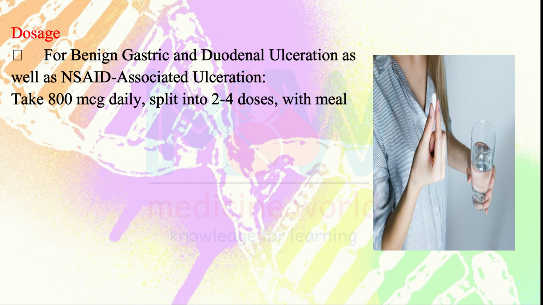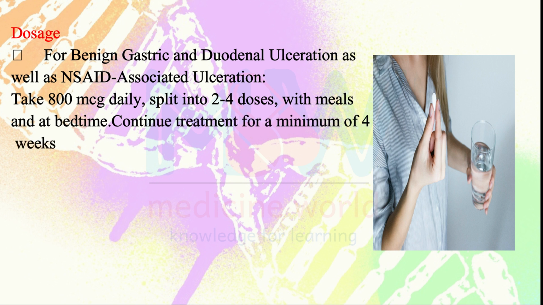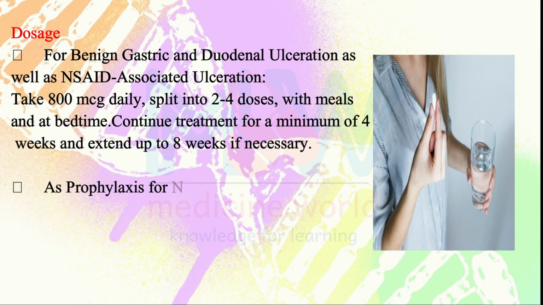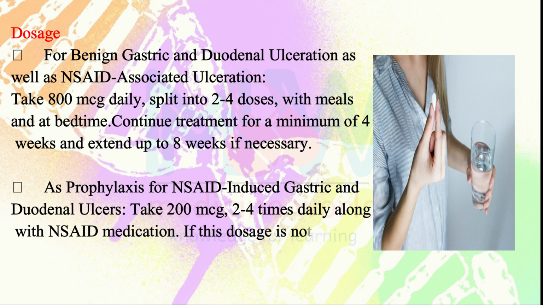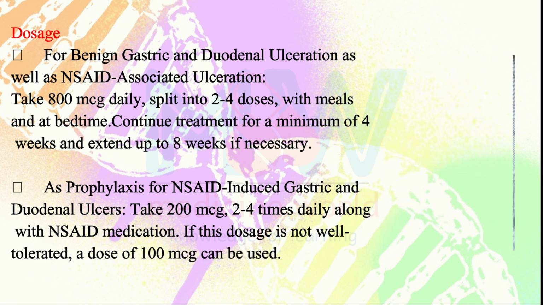For benign gastric and duodenal ulcer, as well as NSAID-associated ulcer, take 800 microgram daily, split into 2 to 4 doses, with meals and at bedtime. Continue treatment for a minimum of 4 weeks, and extend up to 8 weeks if necessary. As prophylaxis for NSAID-induced gastric and duodenal ulcers, take 200 microgram, 2 to 4 times daily, along with NSAID medication. If this dosage is not well tolerated, a dose of 100 microgram can be used.